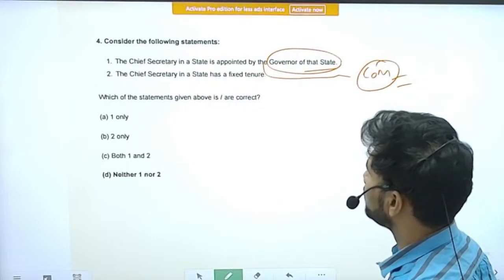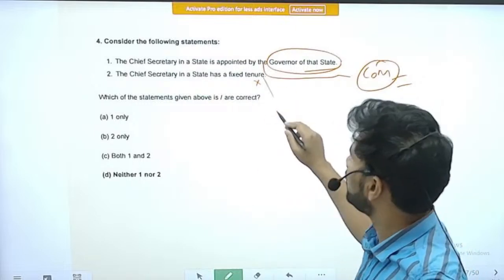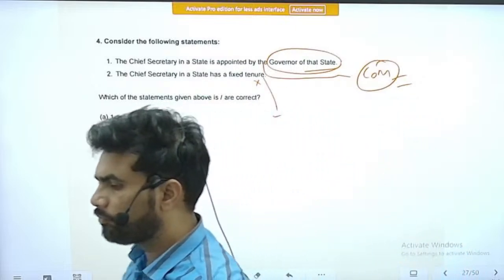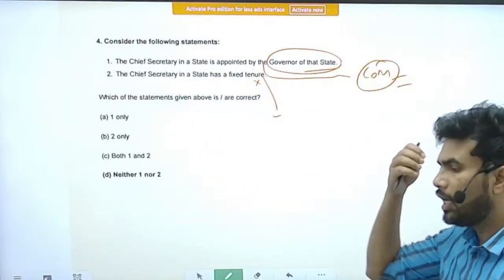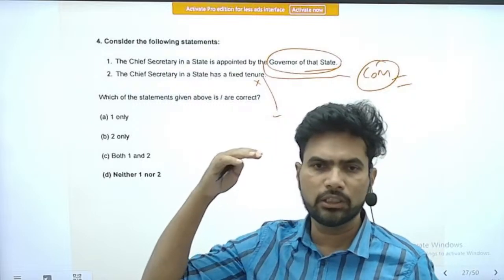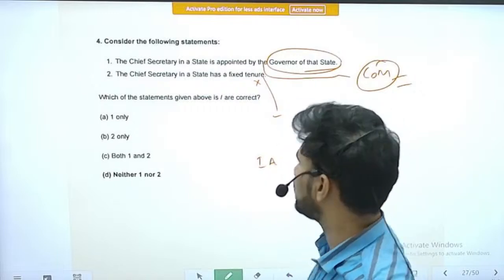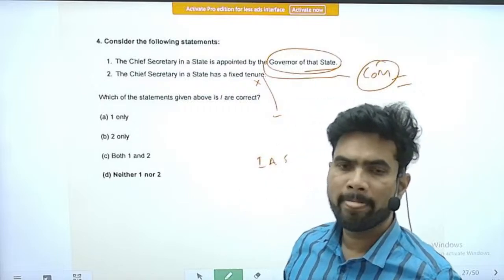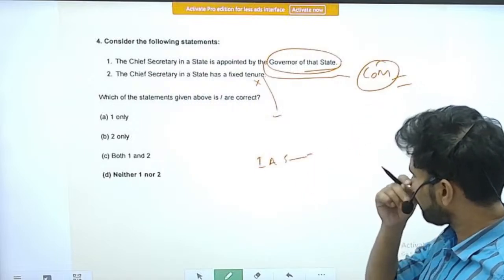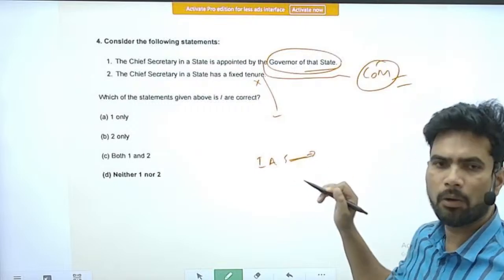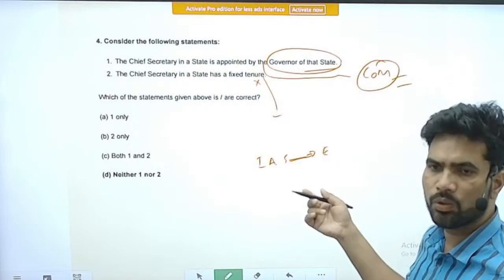Next statement is, the chief secretary in a state has fixed tenure. So this is also an incorrect statement. Generally, a person who has reached his peak in his service, the senior most IAS officer, will be appointed to the position of chief secretary, and he will serve his remaining entire tenure as the chief secretary.